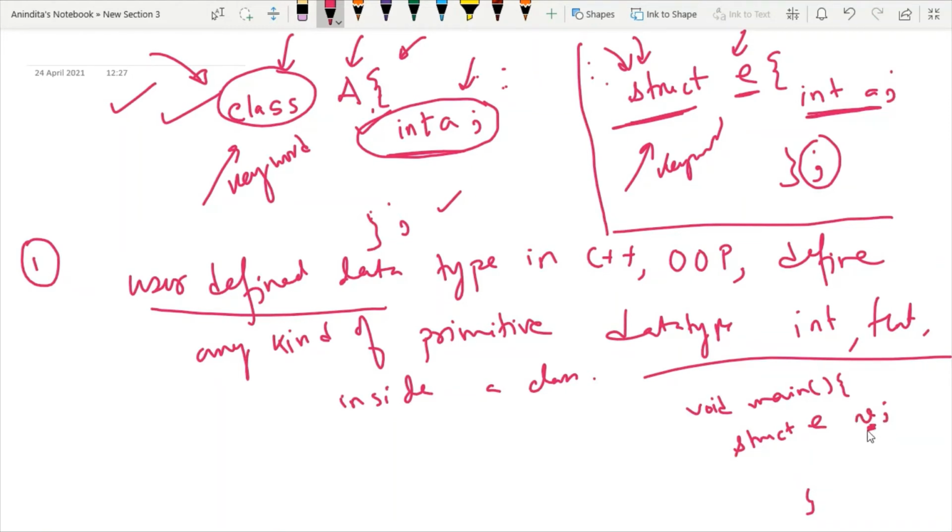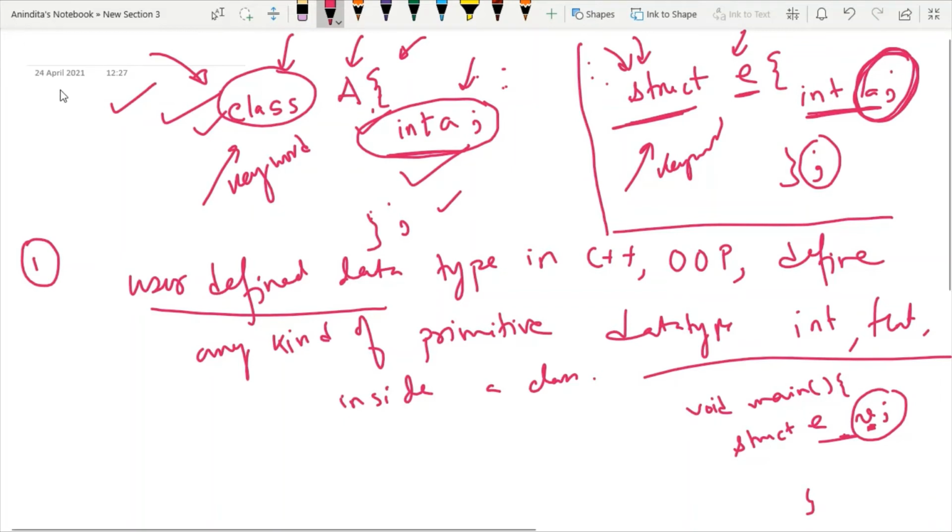Why do we need this variable? Because later on, using this variable, I am going to access these members. So similarly, we have to create the variable of a class, because class and structure both are user defined data types. So how could you define the variable of a class? It is very simple. Again, I will use the same logic. I will write one main function, and within that main function, we have created the data type as struct.